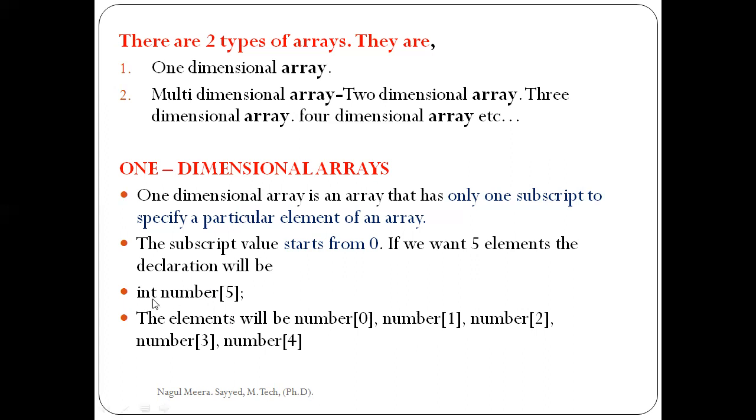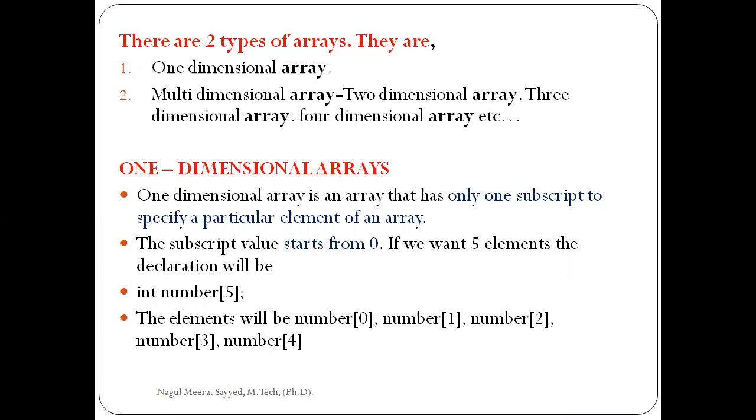So simply, this is the simple declaration of our array. Number is a variable, and this is the array name. Number is an array name. It can store one subscript, nothing but 5 values, of the type integer. So this is the simple declaration of our array.